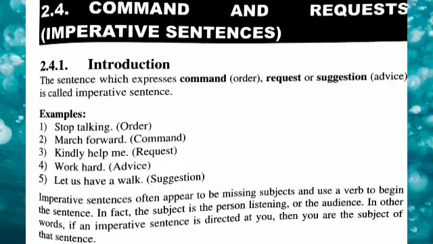Number 2, march forward. It shows command. Number 3, kindly help me. It shows request. Number 4, work hard. It shows advice. Number 5, let us have a walk. It shows suggestion.